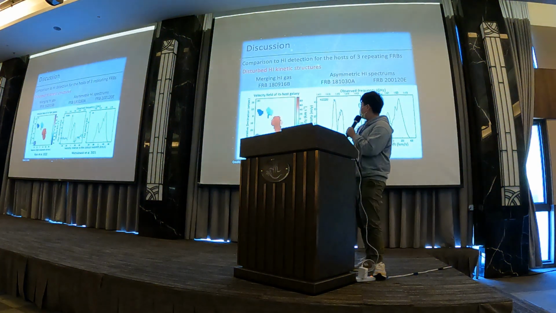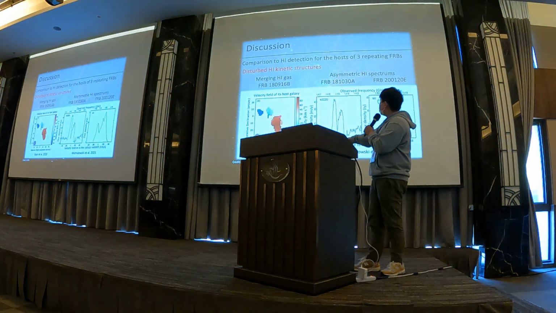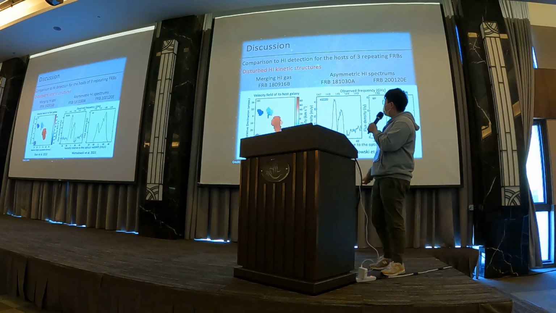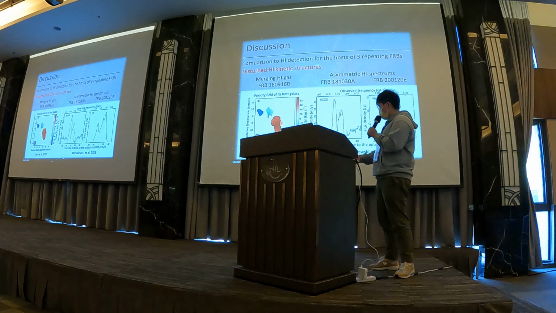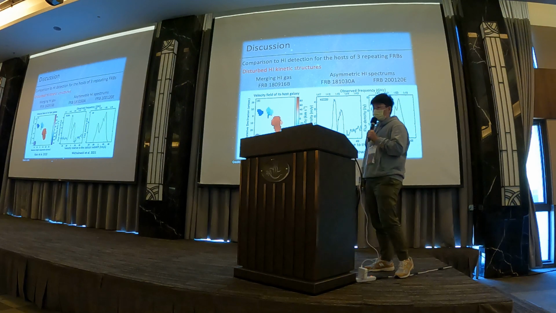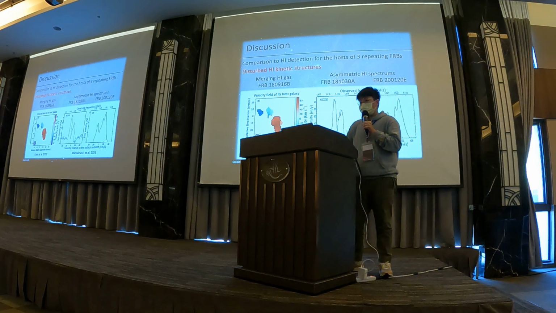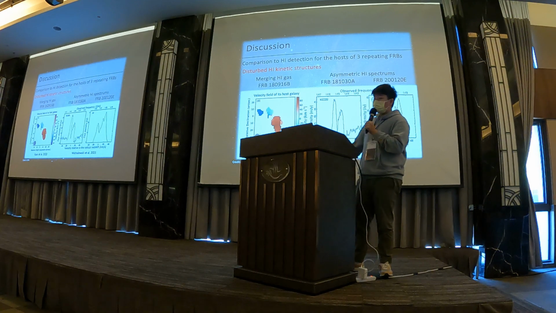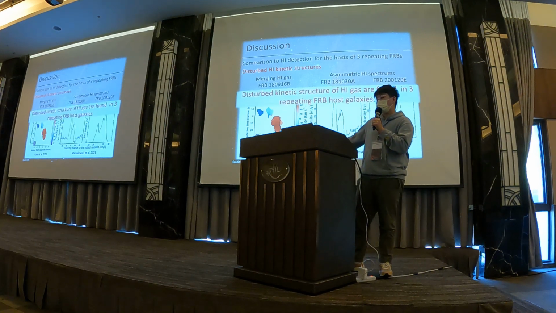Okay, so for the first one, FRB 180916B, you can see that there is a very clear negative velocity component and a positive velocity component. And there's a halo between them, and this is the FRB position, which shows a merging system. And for the other 2 FRBs in the right panel, there are asymmetric HI spectra, which also show the disturbed kinematic structure of HI gas. So these 3 repeating FRBs all show disturbed HI gas structures.